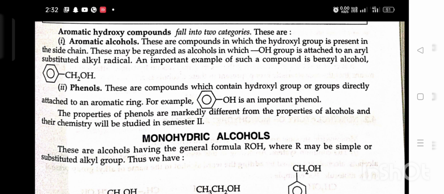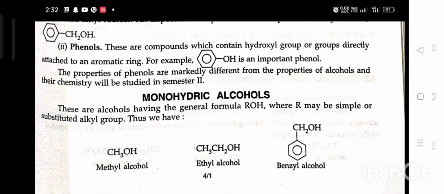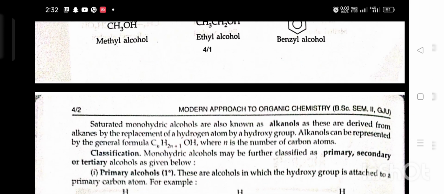Monohydric alcohols. These are alcohols having the general formula ROH, where R is a simple or a substituted alkyl group. Thus we have methyl alcohol, ethyl alcohol, benzyl alcohol. Saturated monohydric alcohols are known as alkanols, as they are derived from alkanes by the replacement of a hydrogen atom by a hydroxy group. Alkanols can be represented by a general formula CnH2n+1OH, where n is the number of carbon atoms.